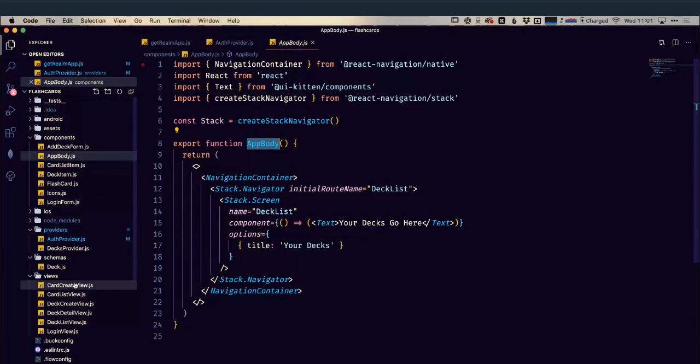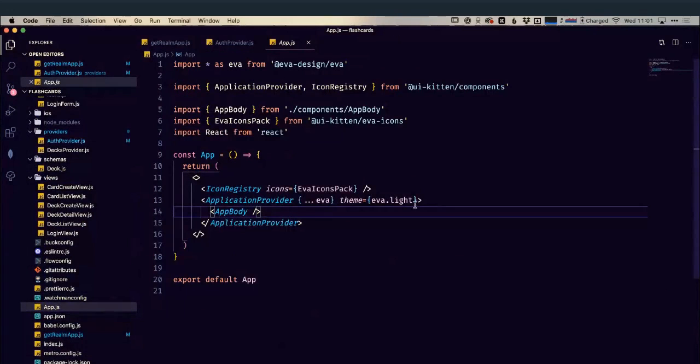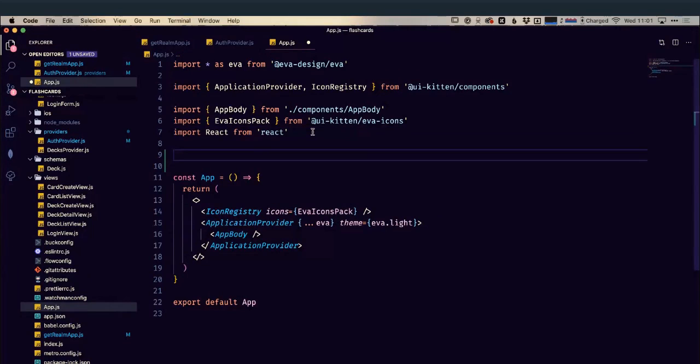is getting wrapped in here by our application provider, which is just part of our theming. But what we're also going to wrap it in then is within our auth provider. We want everything within our application to be able to use that auth provider to access our user, so we can check that somebody is logged in before they do anything, etc. So we're going to import our auth provider.